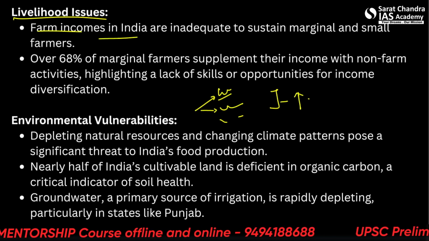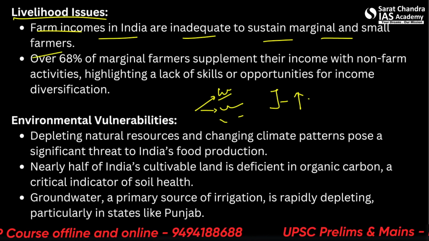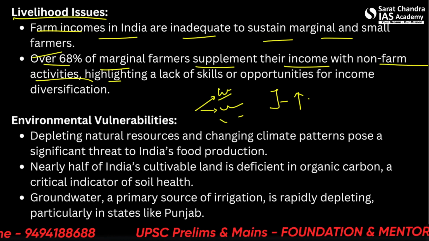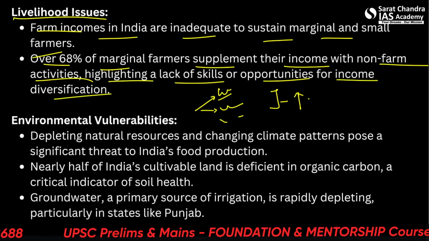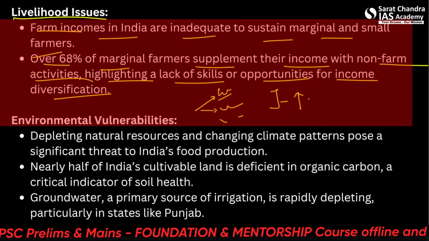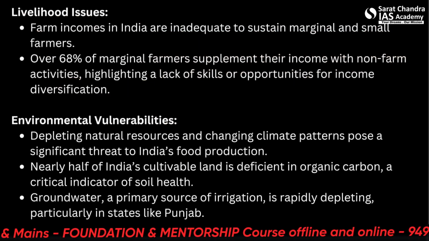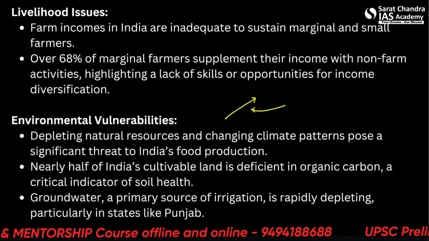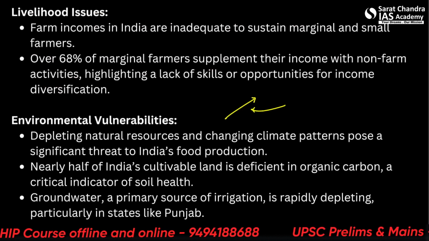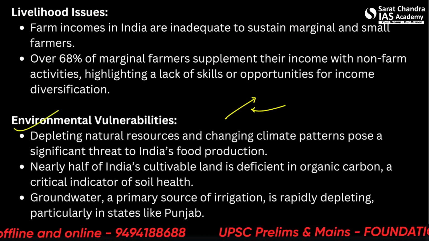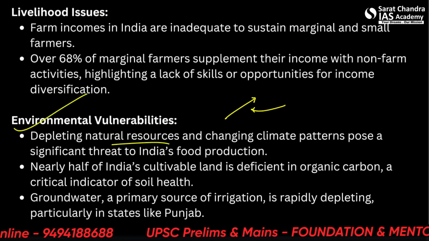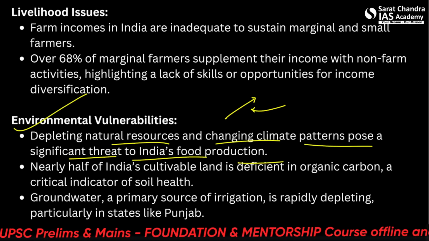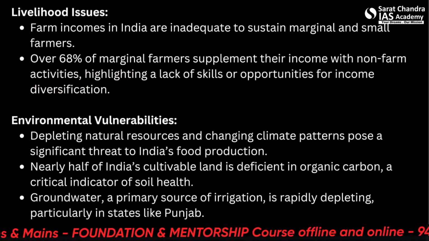So farm incomes in India are inadequate to sustain marginal and small farmers. Over 68% of marginal farmers supplement their income with non-farm activities, highlighting a lack of skills or opportunities for income diversification. So we saw this question in that lecture about China. So they have more food available per hectare. So of course there are more people also who are getting benefited because of the cropping. So environmental vulnerabilities, depleting natural resources and changing climate patterns pose a significant threat to India's food production. So we recently saw this at many places. Pakistan, take an example.